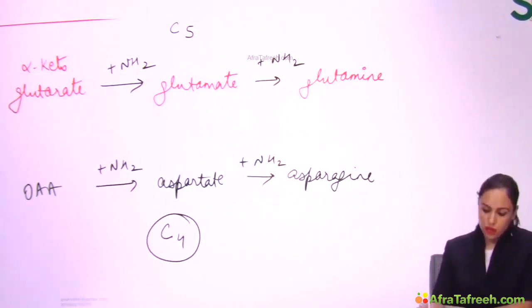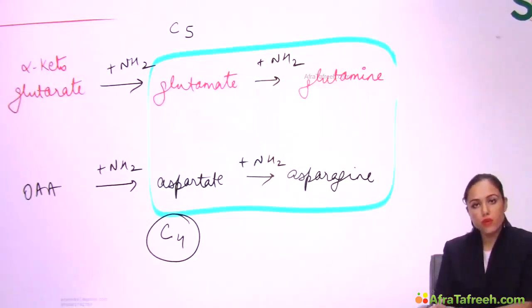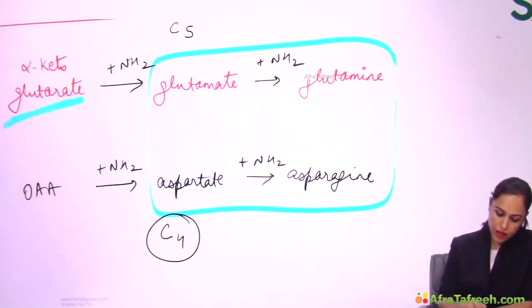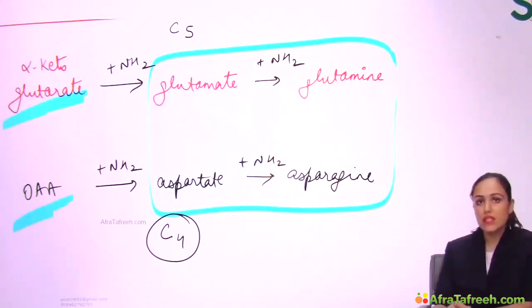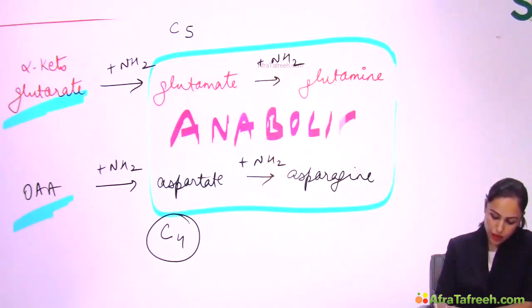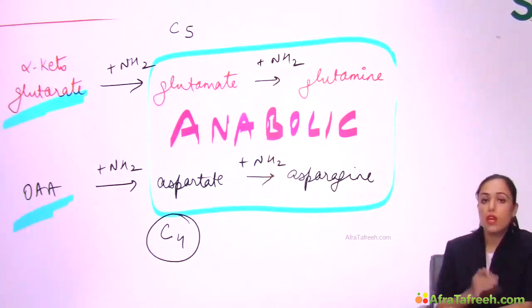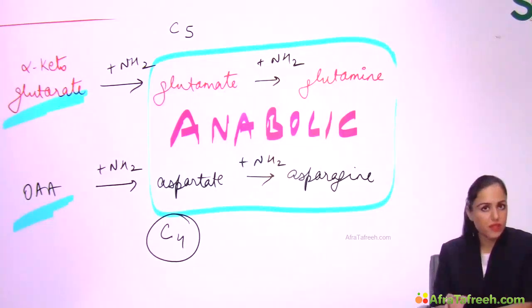Now see here, can you see these 4 are amino acids? Glutamate, glutamine, aspartate, asparagine. These 4 amino acids are getting synthesized from TCA cycle intermediates. I told you this is the anabolic role of TCA, that TCA intermediates are used for the synthesis of important things in the body, and here you can see 4 amino acids, obviously non-essential amino acids, getting formed in the body from TCA intermediates. So this is the anabolic role of the TCA cycle.